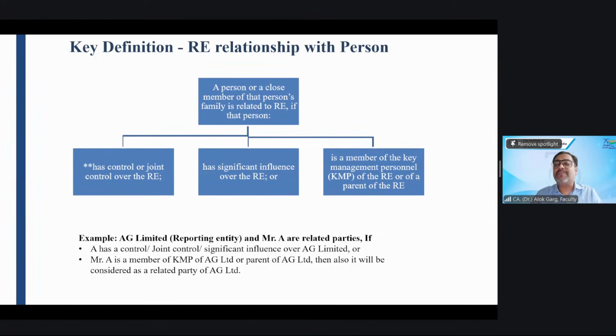So we are understanding a person, or his or her relative.